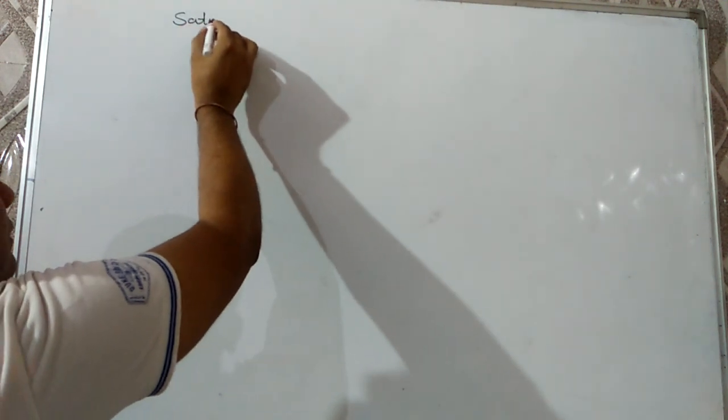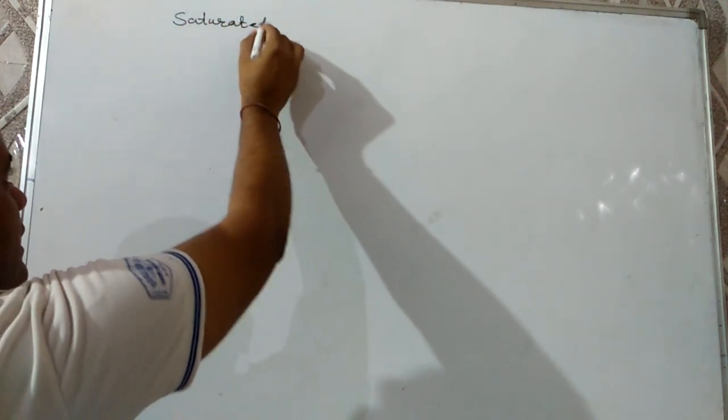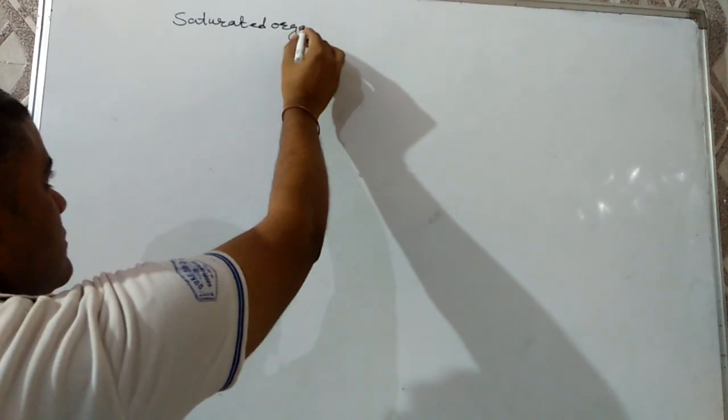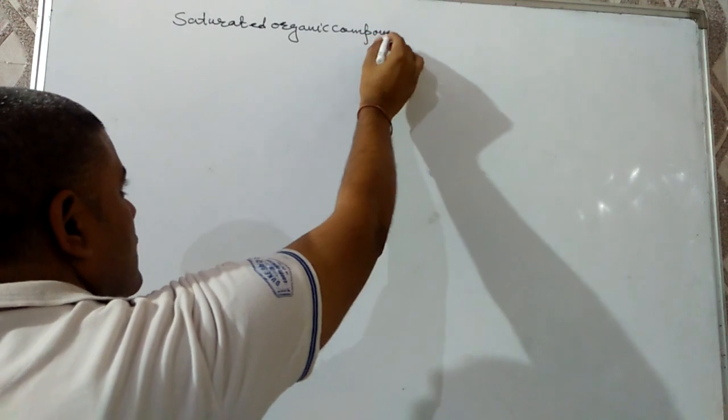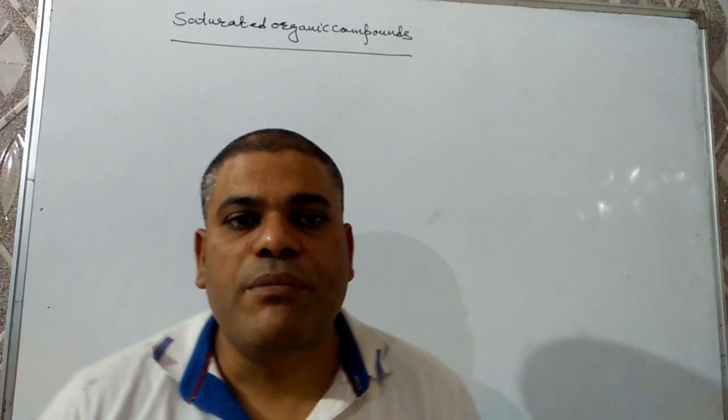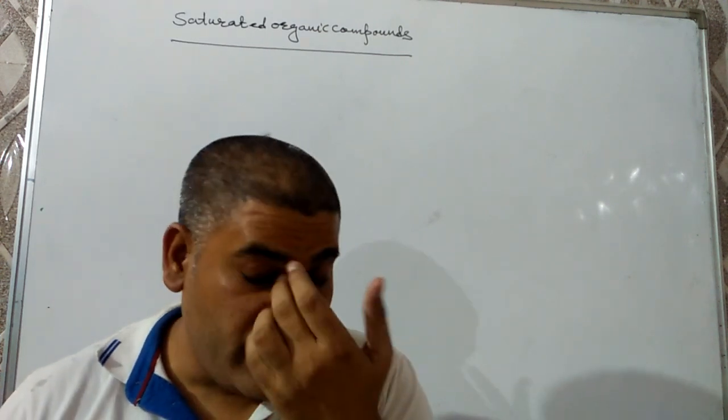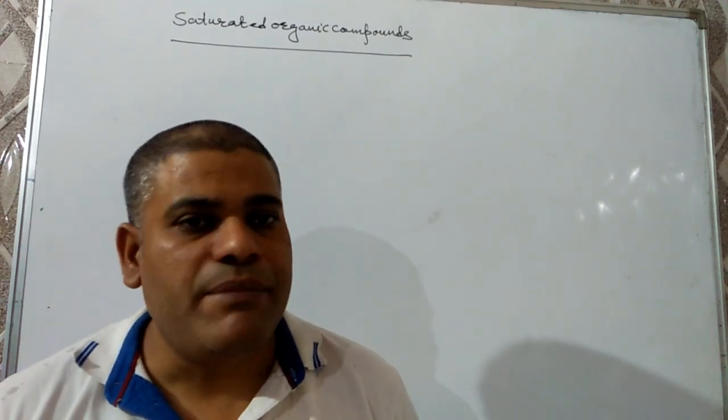So in continuation, today we are going to discuss the rules for nomenclature of organic compounds, and first of all we will discuss the nomenclature of saturated organic compounds. Saturated organic compounds have only single bonds between carbon-carbon atoms.